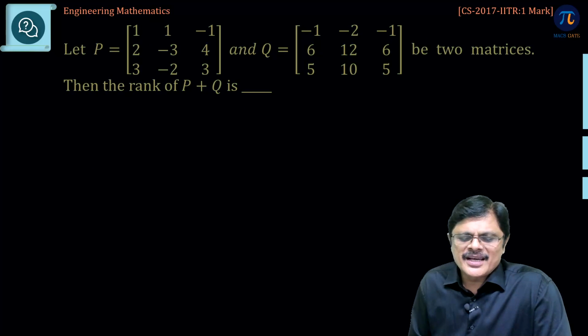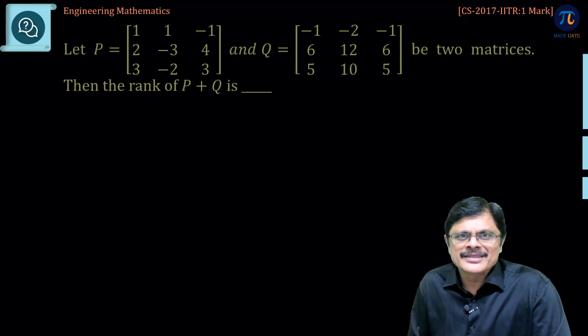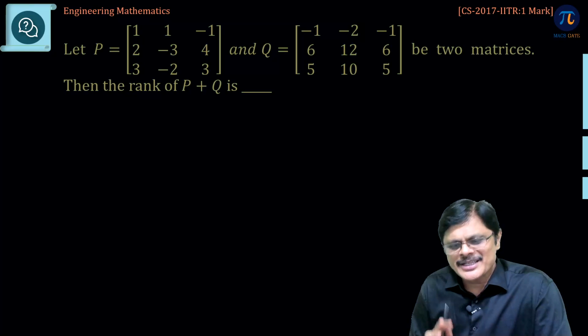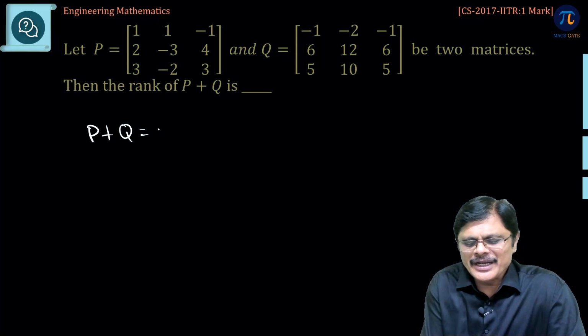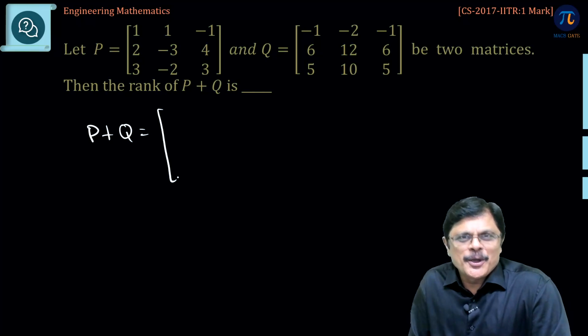Here 2 matrices are given. He is asking what is the rank of P plus Q. See, there is no relation like rank of P plus Q is rank of P plus rank of Q, sir. Rank of P plus Q must be less than or equal to rank of P plus rank of Q. So, it is better to find P plus Q and find the rank of the matrix. Do not do any other manipulations here.